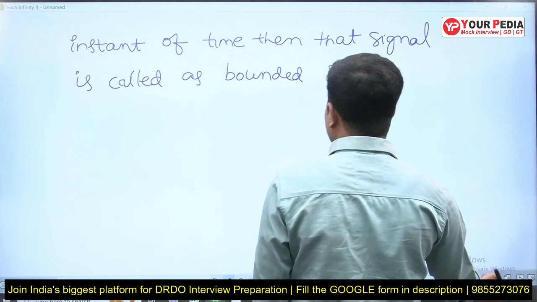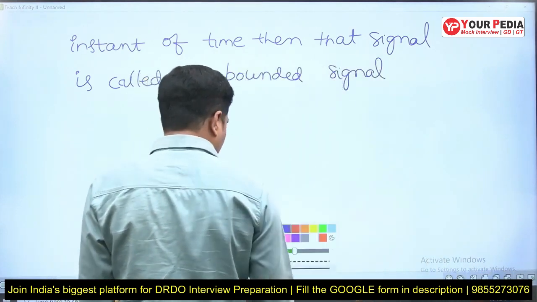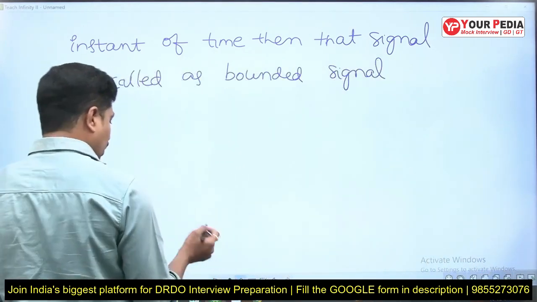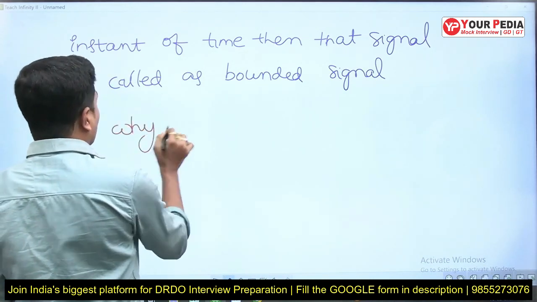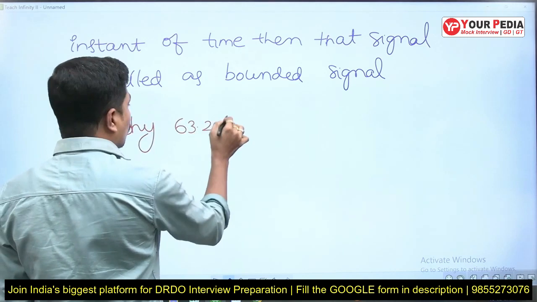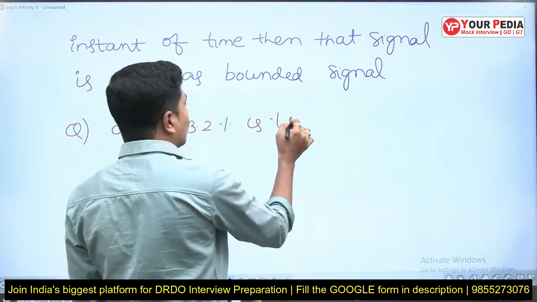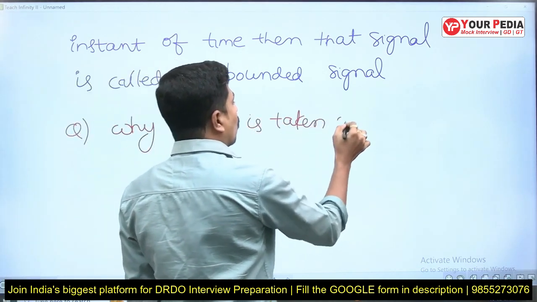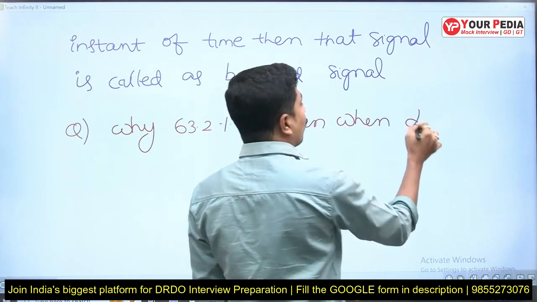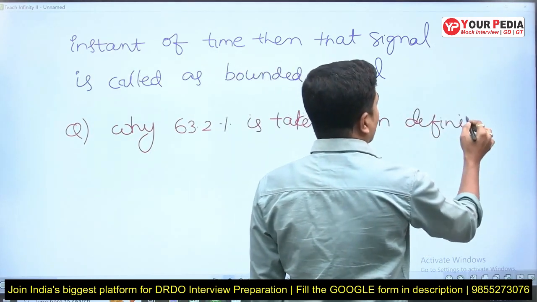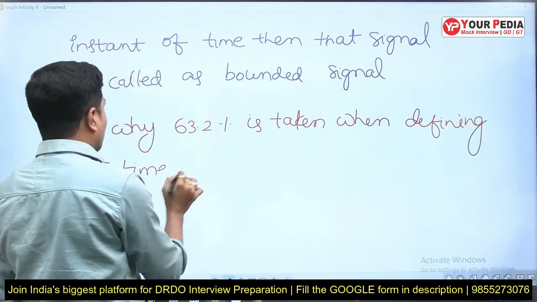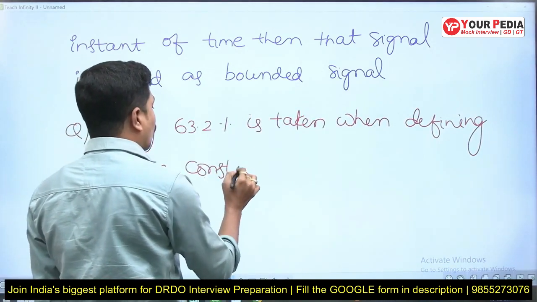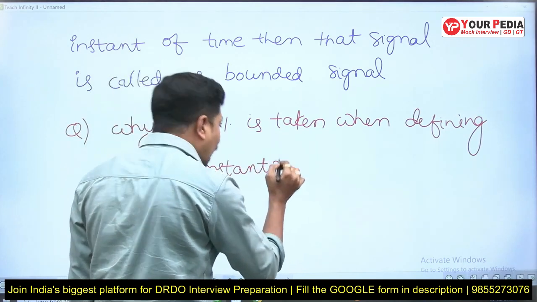Why is 63.2% taken when defining time constant?